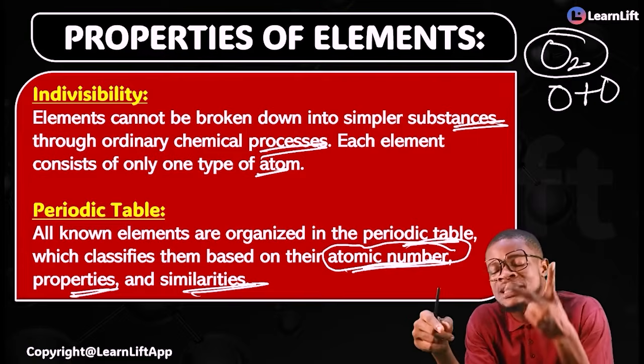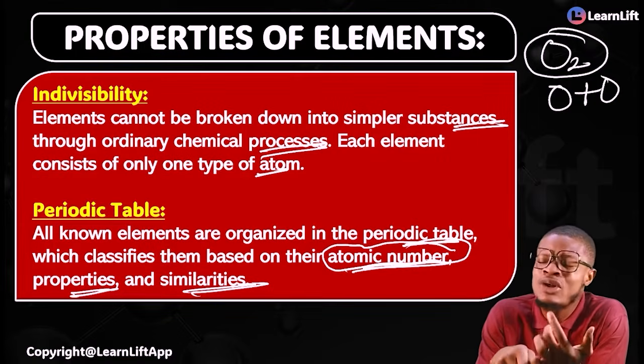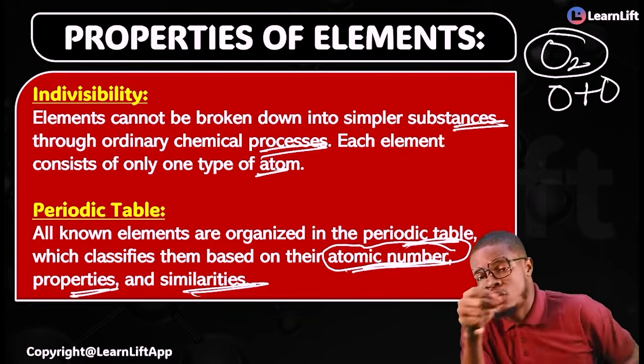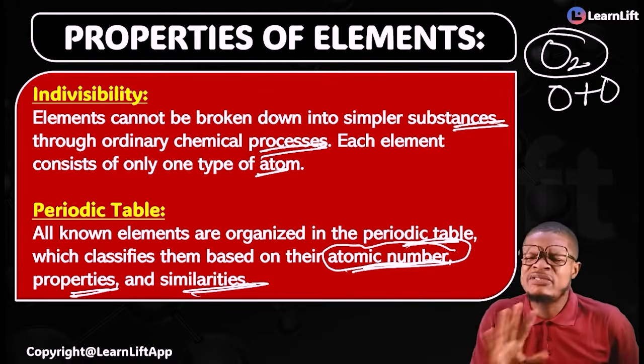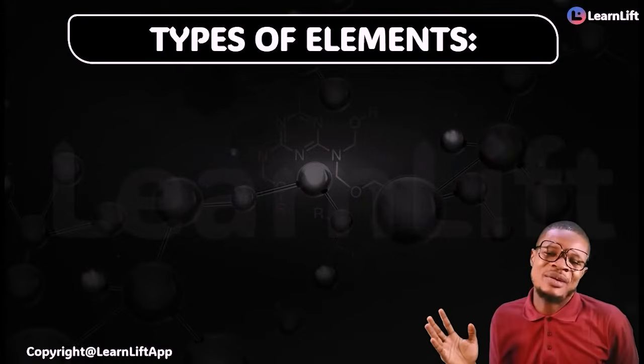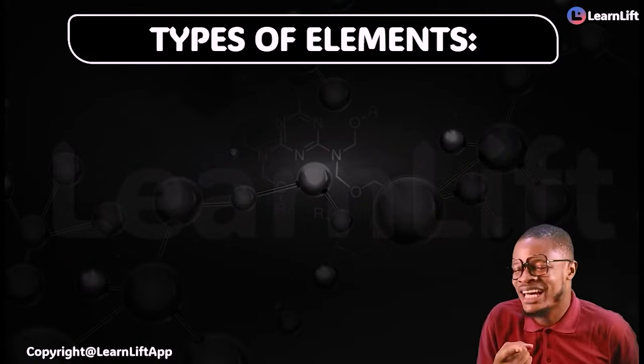So give me two properties of elements. Number one is called indivisibility. Number two is called your periodic table. If you get this very quickly with me, no stress, no stress. What are the types of elements that we have? Oh yes, let's rock it together.